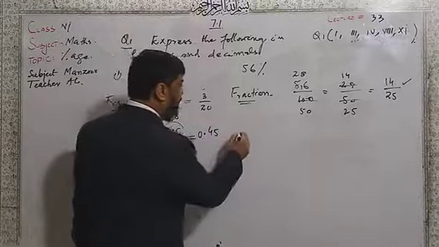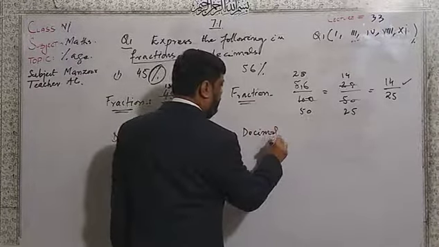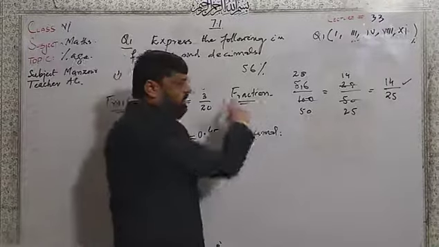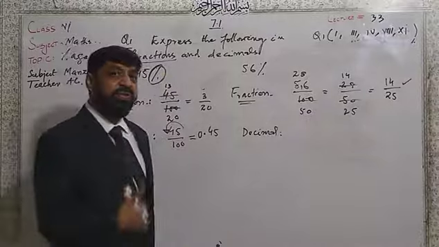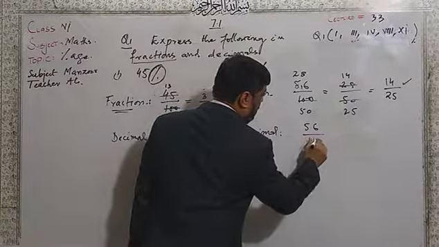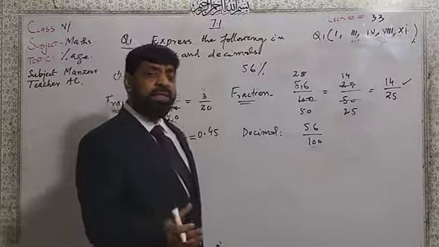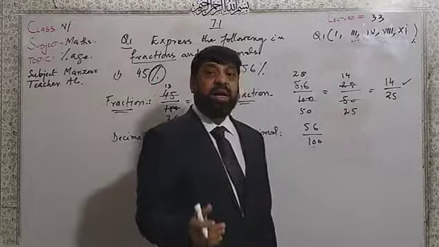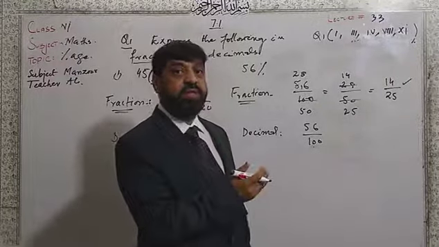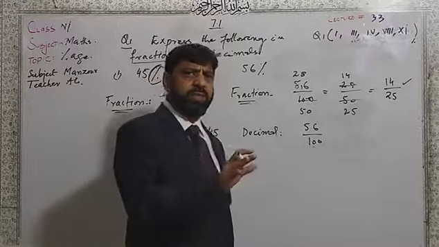After that, after the fraction, we have the decimal form. Dear students, in decimal form, I will keep the same figure, 56 over 100, and I need it because with 100 in the denominator I can convert this fraction into decimal form immediately, on a quick attempt.